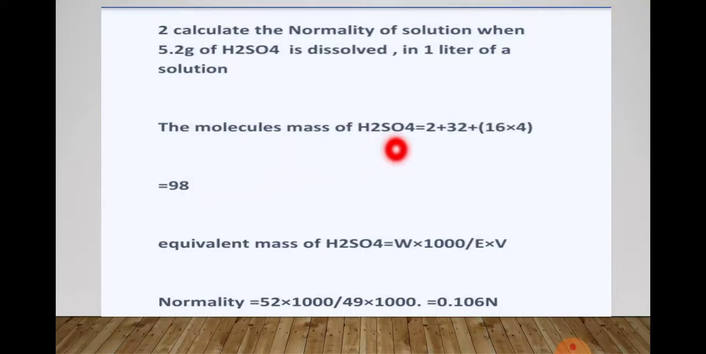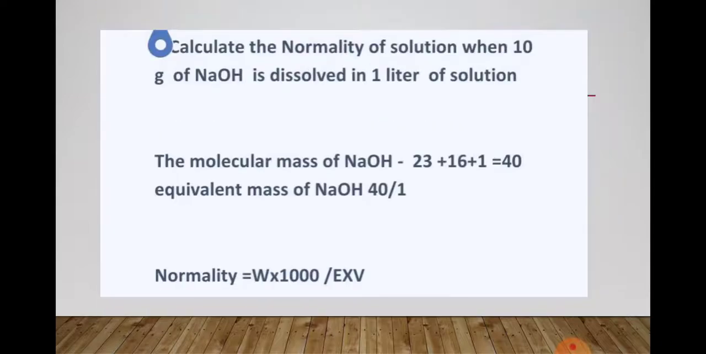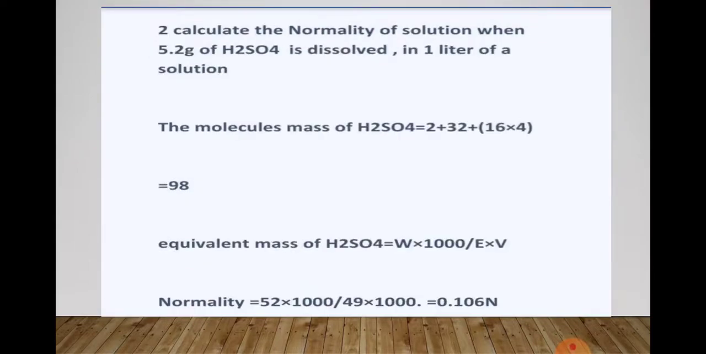The molecular mass of H2SO4: the molecular mass of H is 1, but here 2 is given, so 2 into 1 is 2, plus S, sulfur, which has a molecular mass of 32, plus O4. O has 16, and 4 is 16 into 4. The answer is 98.